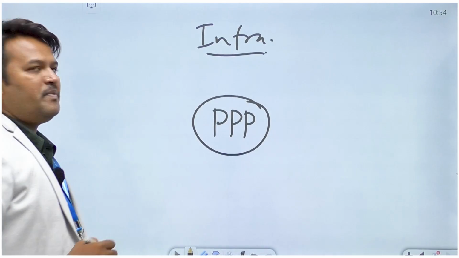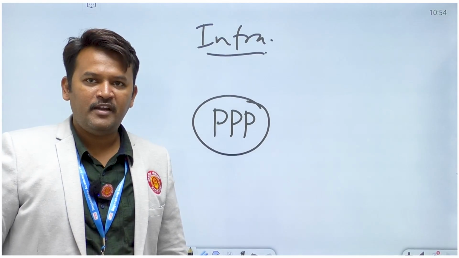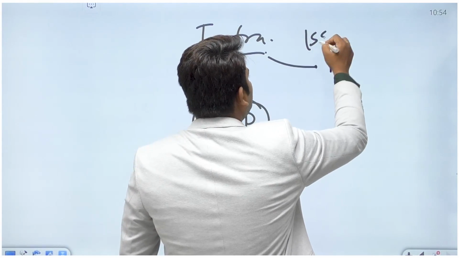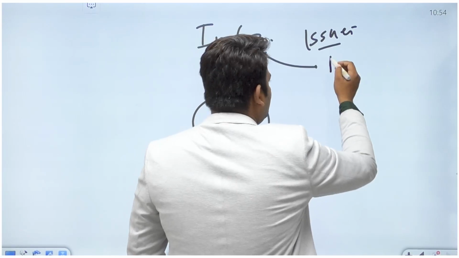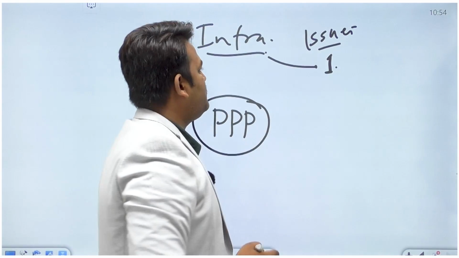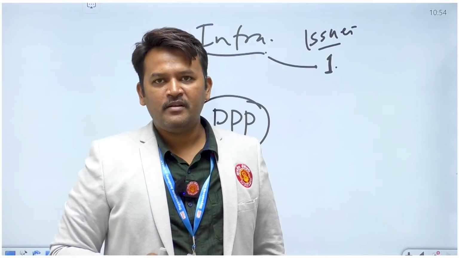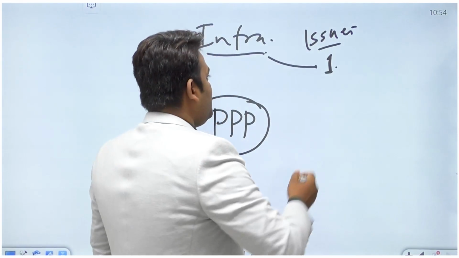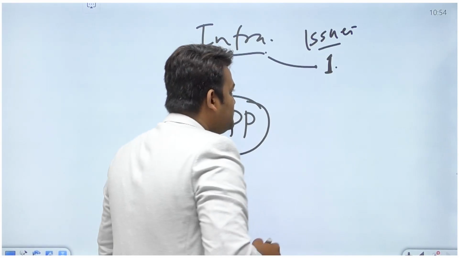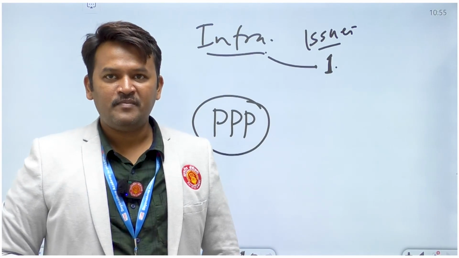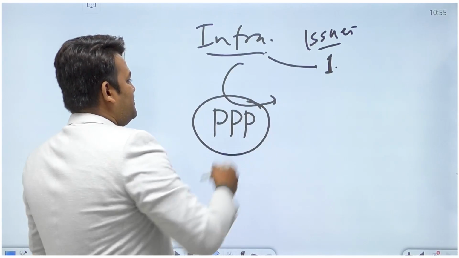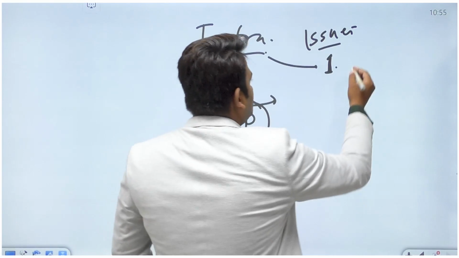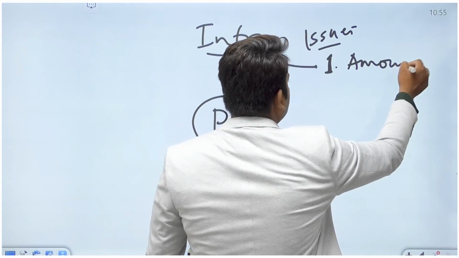Here, in this particular portion, they are discussing the PPP model of infrastructure financing, right? Infrastructure financing has major issues. First thing, what are the issues? First thing, infrastructure development will require a sufficient chunk of money. It will be very large, in lakh crores, right? Government will not be able to finance all that with its own resources. That's why we are going through this PPP route, right? So first issue is the amount of money required for that infrastructure project.